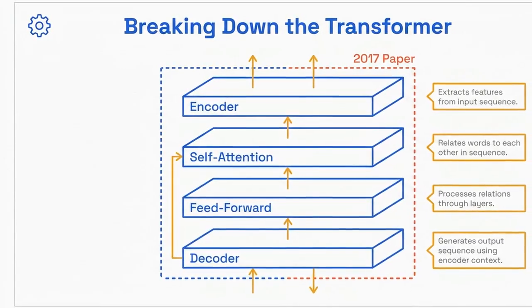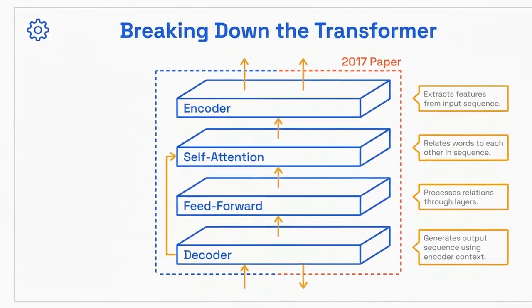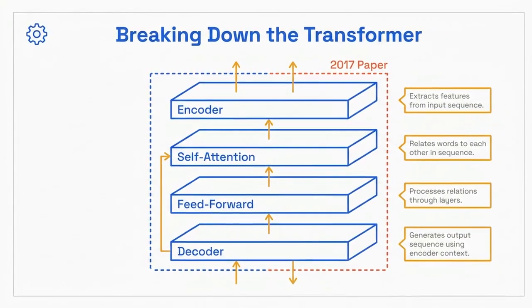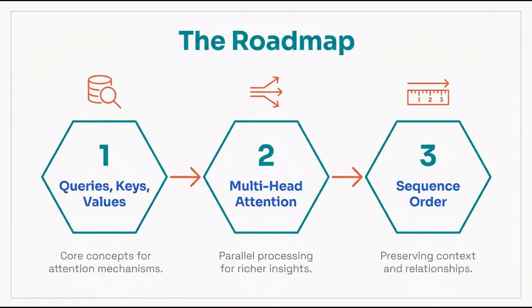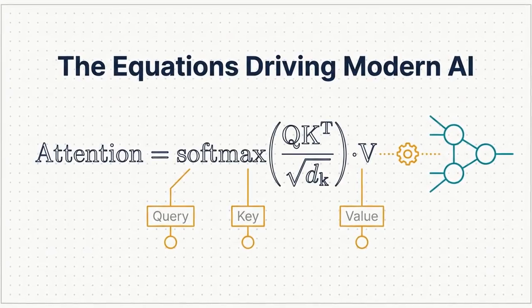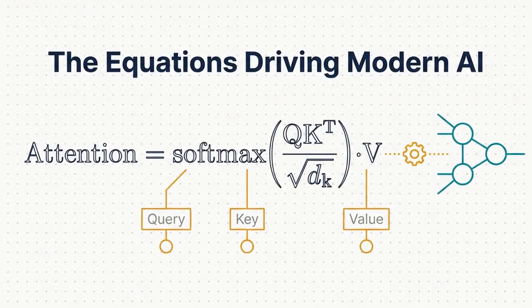In this video, we break down the mechanics of the transformer from the legendary 2017 paper. We'll explore why recurrent neural networks hit a wall and how self-attention solved their limitations. We'll walk step by step through the math of queries, keys, and values, see how multi-head attention tracks concepts, and look at how the model understands sequence order. By the end, you will understand the equations driving modern AI.